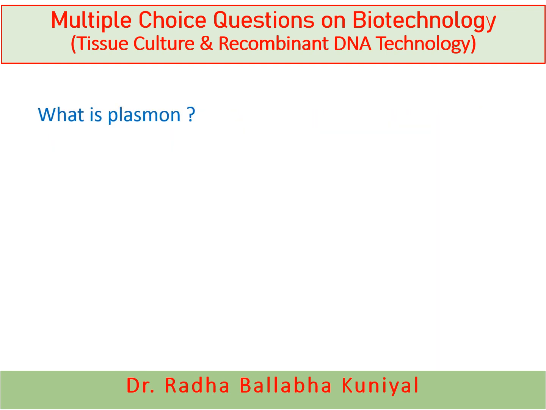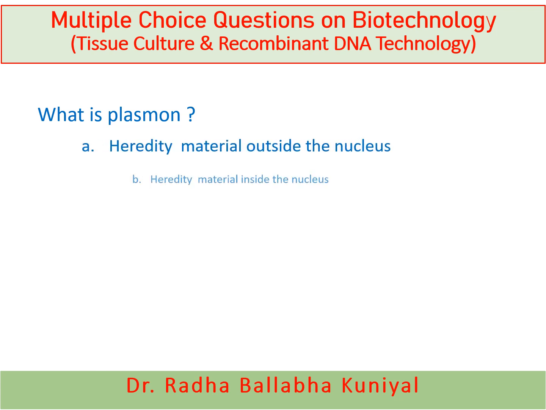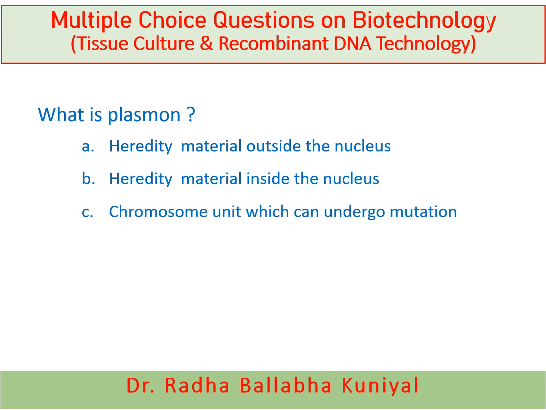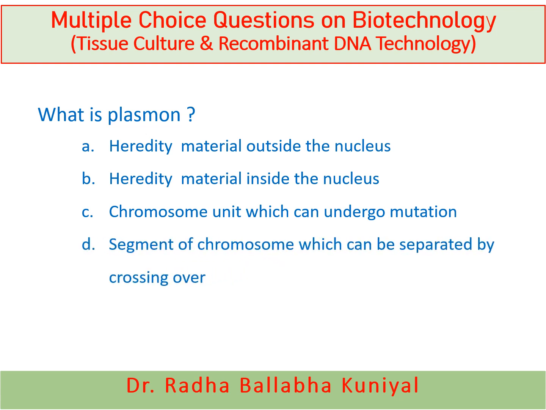The next question is, what is plasmon? Hereditary material outside the nucleus, hereditary material inside the nucleus, chromosome unit which can undergo mutation, or segment of chromosome which can be separated by crossing over. And here the right answer is hereditary material outside the nucleus is known as plasmon. Plasmon means the hereditary material which occurs outside the nucleus, means the mitochondrial as well as the chloroplast genome is known as the plasmon.